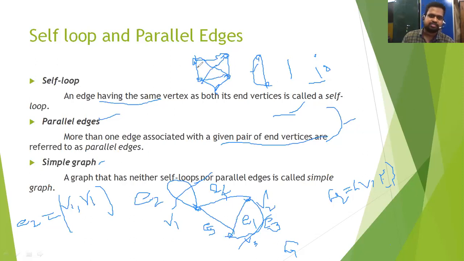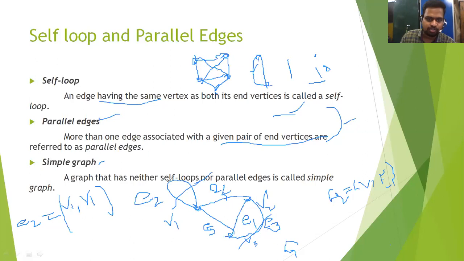This is a simple graph. Note that at this point there is a crossing. This edge between one pair of vertices crosses the other edge. At this point there is a crossing, but there is no junction and no node, so it is not a vertex. The vertices are 1, 2, 3, 4, 5, five vertices. The edges are 1, 2, 3, 4, 5, 6, 7, 8. It is clear.